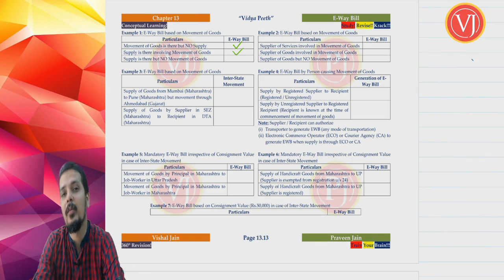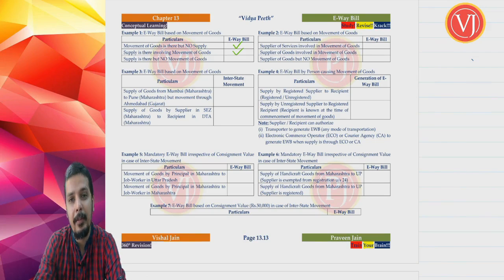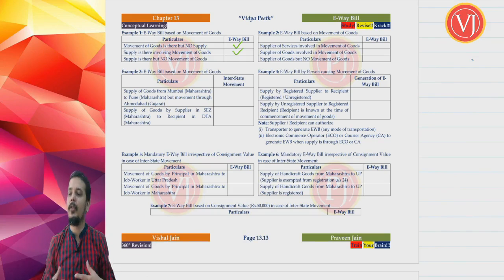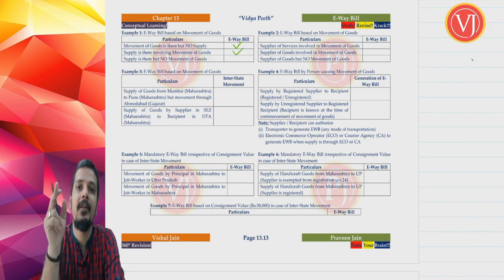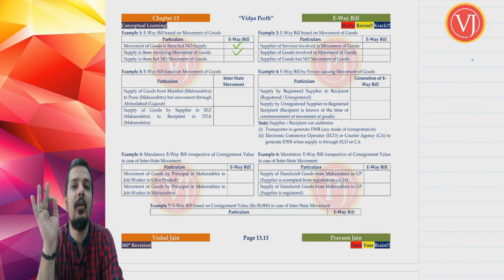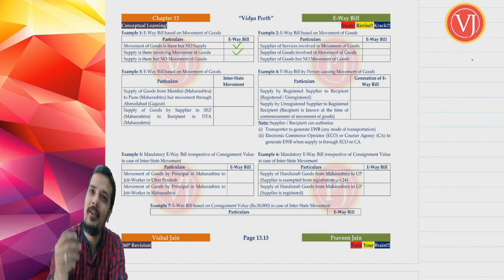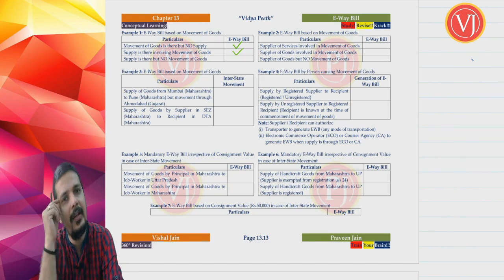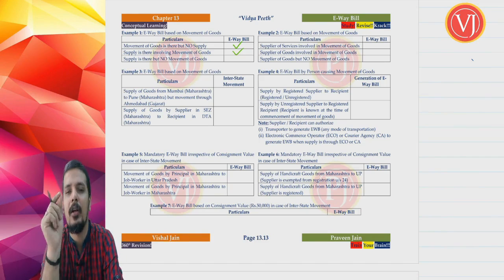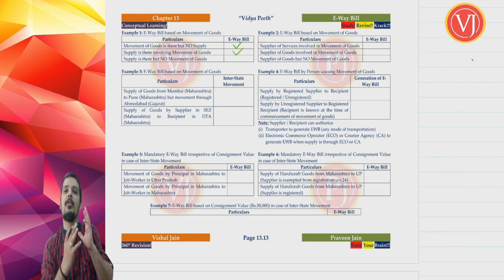Supply is there, but there is no movement of goods. You are supplying the goods, but unfortunately the goods are with yourself. They are not moving. Supply is there, but there is no movement of goods. The moment there is no movement of goods, forget about supply. One thing keep in mind: e-way bill, movement of goods, no supply. That you have to tell. Because it is only a supporting document when the goods are in transit.